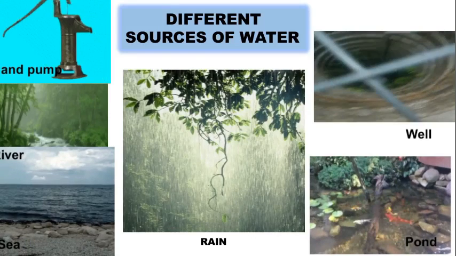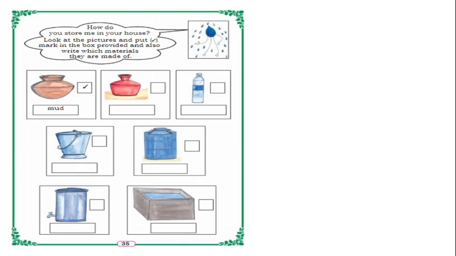Yes. So in our next page, how do you store me in your house? Look at the pictures and put a mark in the box provided and also write which materials they are made up of. So who is telling this? Yes, the drop of water. What is it telling? We have to observe the pictures given here. So we have to write the names and what they are made up of. Okay, and we have to put a right mark.